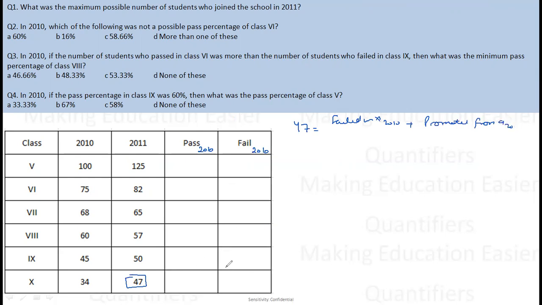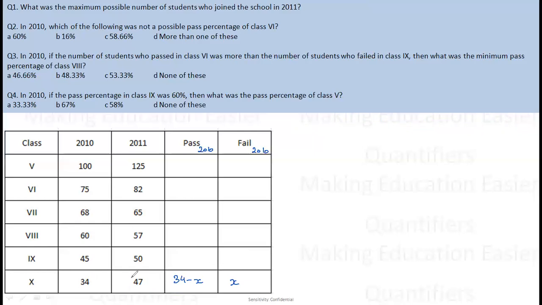Let's say that X students fail. मैं मान लेता हूँ कि let's say X student fail हुए हैं मेरे. अगर X students fail हुए हैं मेरे, ठीक है यहाँ पे, which means in 2010 when 34 students participated in exams, X students failed and they came here. If X students failed out of 34, then how many students passed? Students passed are 34 minus X.